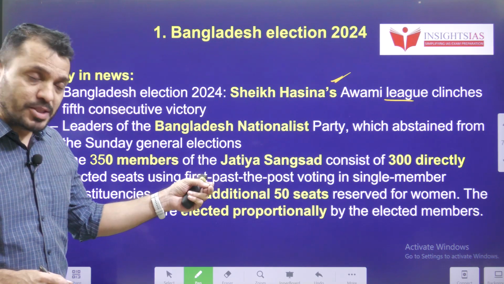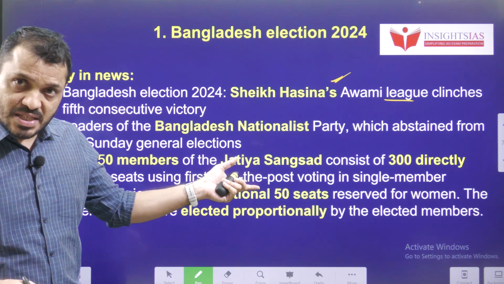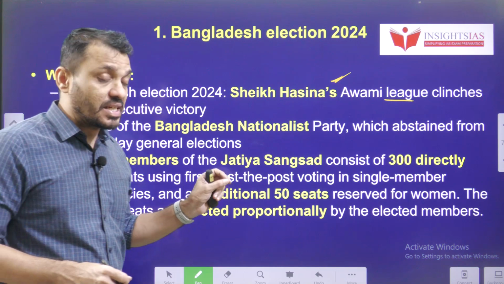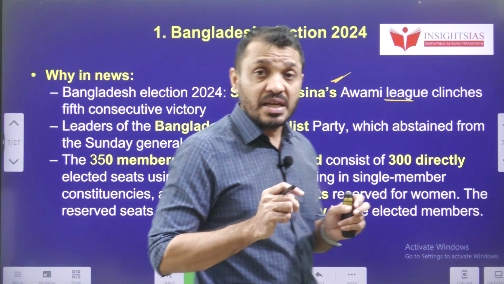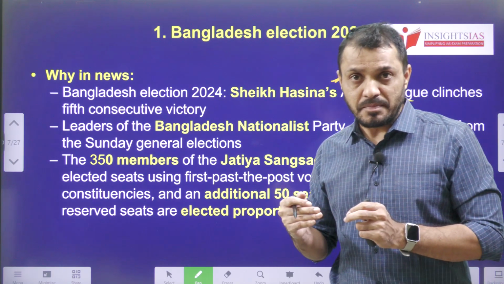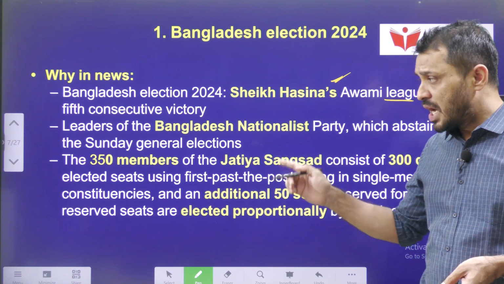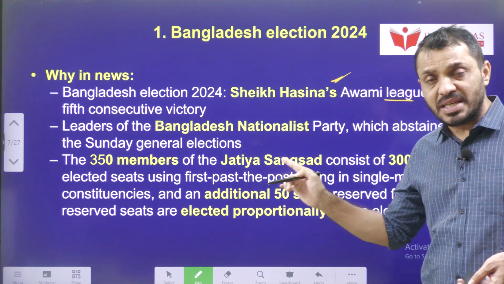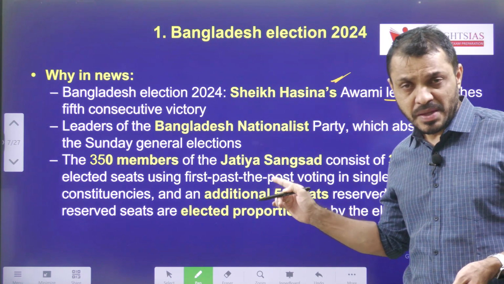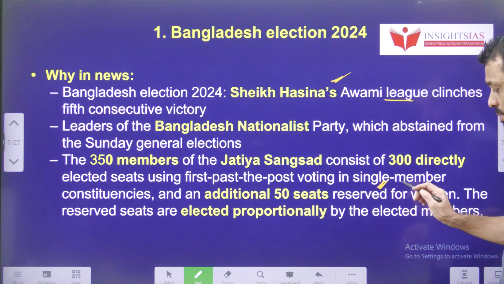The Bangladesh Parliament is popularly known as Jatiya Sangsad. In this Jatiya Sangsad, there are 350 seats. Out of the 350 seats, 300 seats are directly elected. Here, they use the principle of first past the post, same as in India, where the Lok Sabha election also uses the first past the post system. Out of 350, 300 members are directly elected by the people on the basis of first past the post, and the rest of the 50 members will be women members.